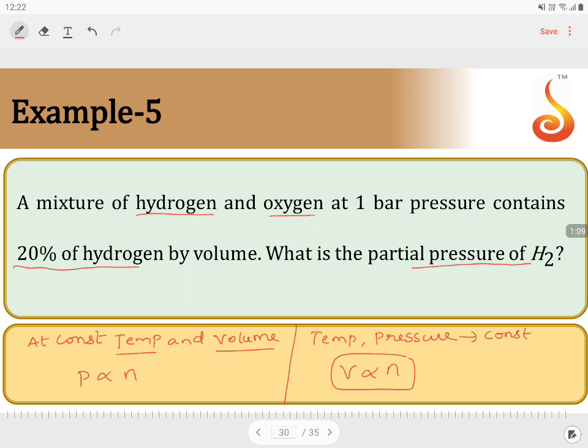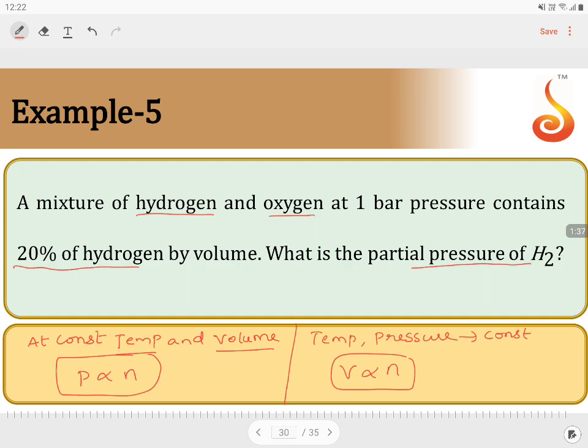So when you are taking the conditions over here, the question you need to understand carefully: we have taken a mixture of hydrogen and oxygen at 1 bar pressure. So the overall pressure for the mixture is 1 bar, which contains 20% of hydrogen by volume, and the remaining 80% will be oxygen by volume. What is the partial pressure of hydrogen?